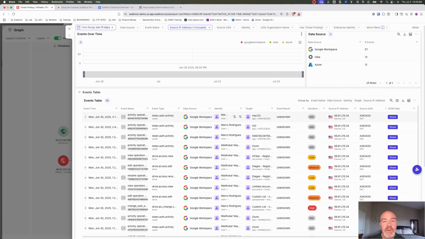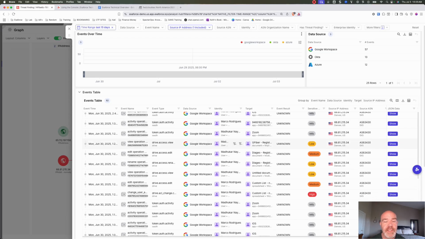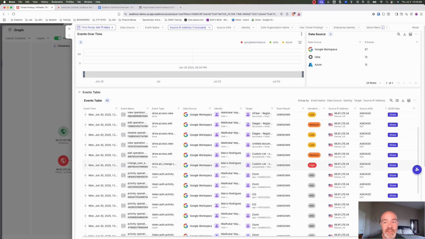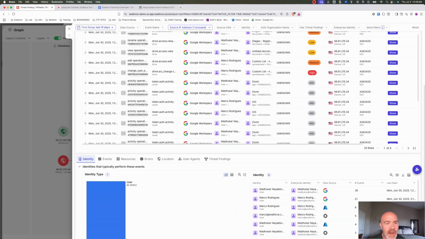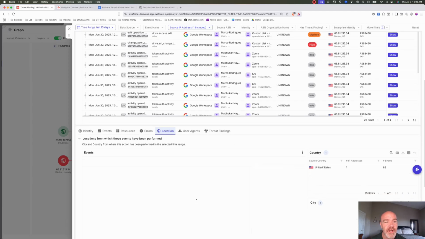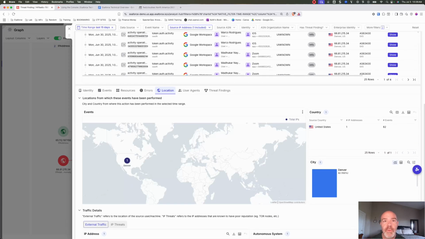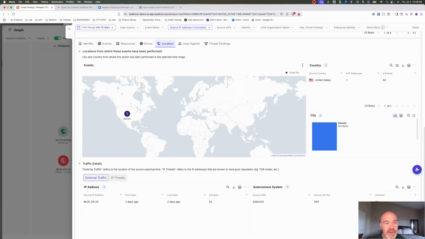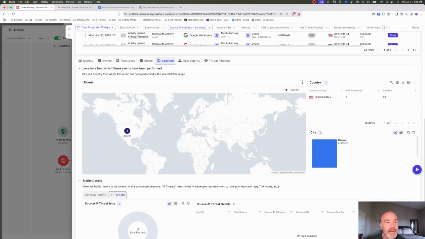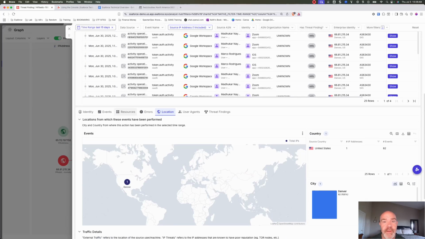And matter of fact, we see Marco was from that IP address. We can see Matacar was from that IP address. Whether the activity that was done was a little bit sensitive, adding admins to different groups, for example. Scrolling down a little bit further, there was also this location analysis as well. So it's going to pinpoint where the activity was being done, show you the IP address, whether it lives on any kind of threat lists or things like that. And then also everything that was being done.